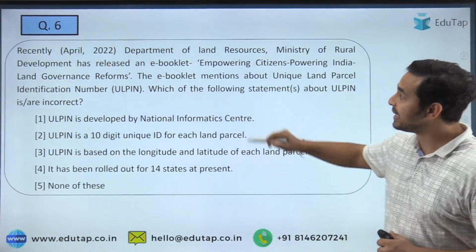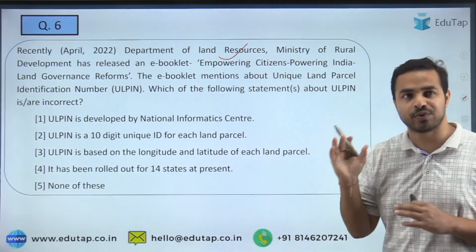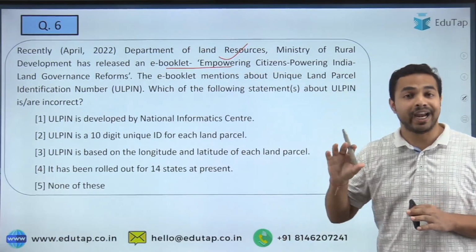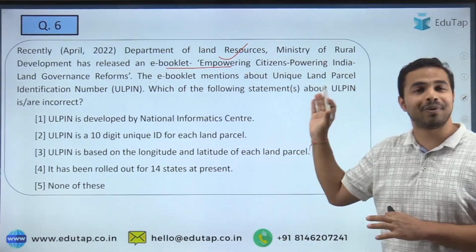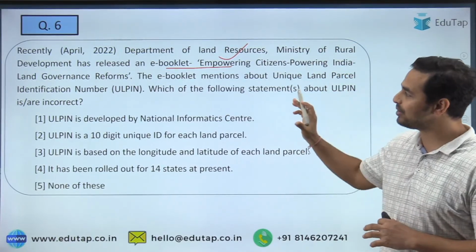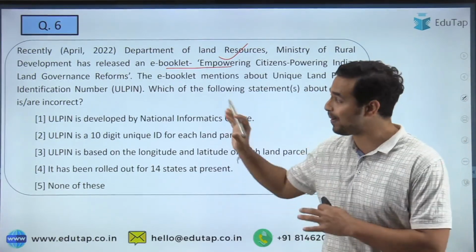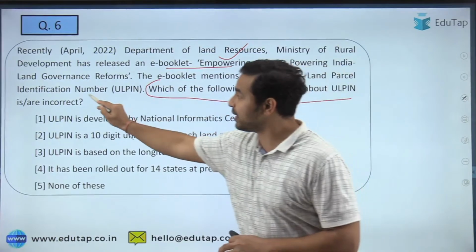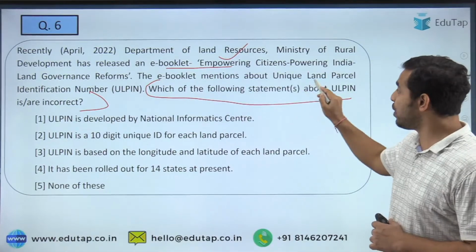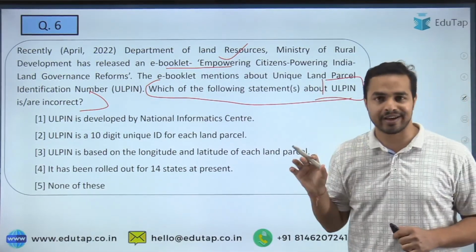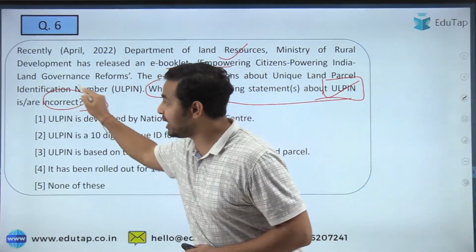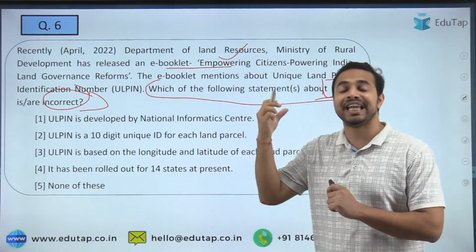So the next question is that the Department of Land Resources, Ministry of Rural Development has released an e-booklet. See guys, once again I am telling you that you will be getting such long information in the exam, but I already told you what you are required to do. You just have to focus on the keywords. First go to the last part to see what is mentioned there. And here it is saying which of the following statements about the ULPIN is or are correct. So the very important thing is ULPIN. The second important thing is what the demand is, that is, it is asking for the incorrect statement.